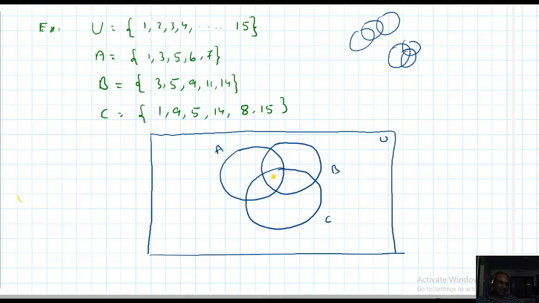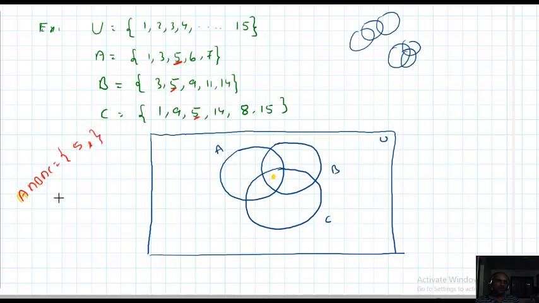I will write here, I will use another color. What is A intersection B intersection C? Only one is common for these two. 3, not. 5 is common for all three. 6, no. 7, no. Only 5 is common for all the three. Observe now, 5 is common for all the three.